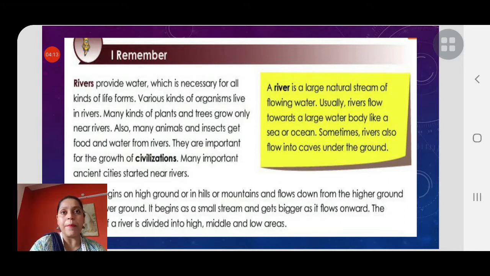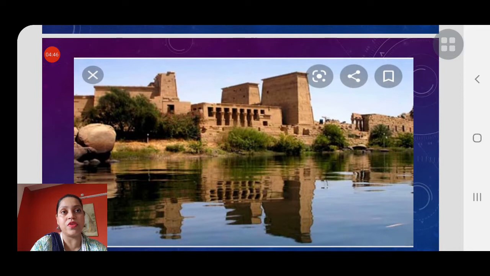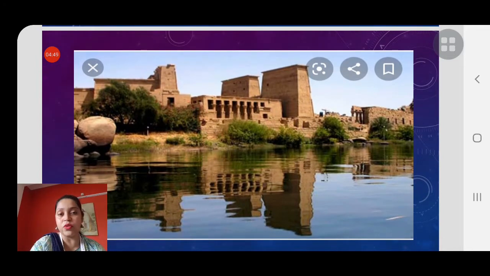And you know, children, many important ancient cities started near rivers. Ancient means old cities, from earlier times, not now. I'm not talking about cities which are present now, but cities which existed earlier. You will notice that many cities which started near rivers have developed and become very developed. How? We'll see. Now I would like to show you a picture of an ancient city which is on the banks of the river Nile. You know where river Nile is? Yes, children, river Nile is in Egypt.